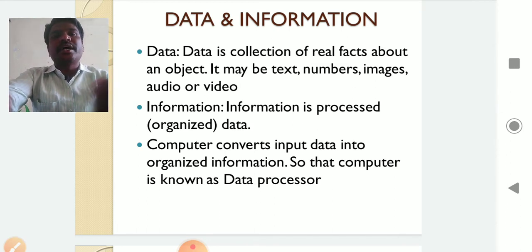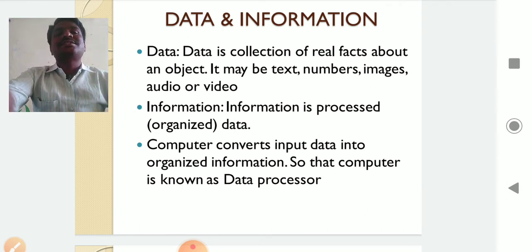For example, if you take our mobile: which company? Motorola. Which model? What is the pixel of front camera and back camera? RAM? What is the operating system? All these facts that were collected are called data. Computers collect this data and store it in memory.